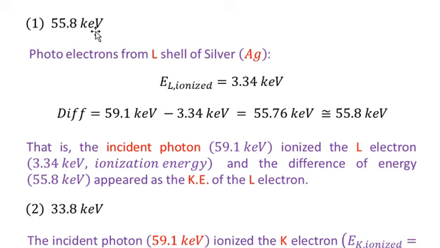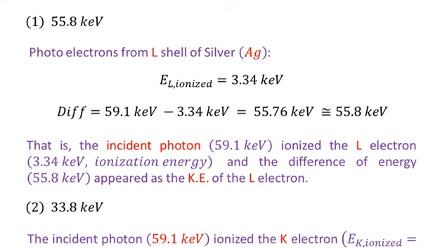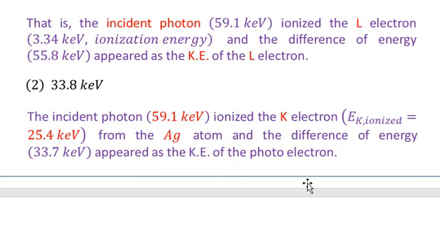So it means that electron was the L electron of the silver atom, ionized with an energy of 3.34 keV.